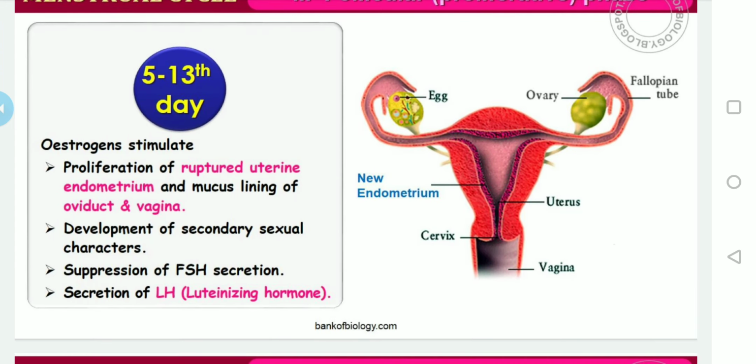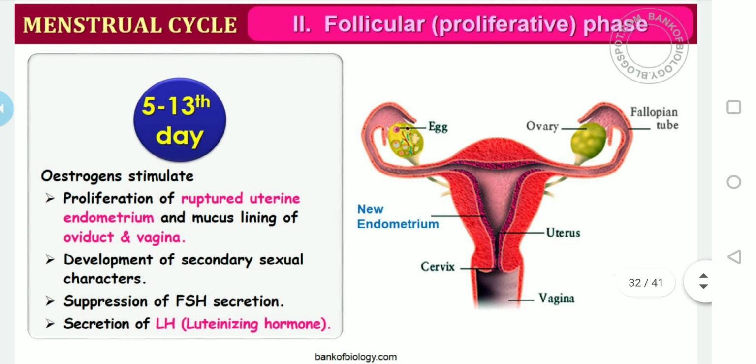Then what about estrogen? This estrogen stimulates the proliferation of the ruptured uterine endometrium, and the mucous lining of the oviduct and vagina, and also the development of secondary sexual characters. This is very important. And it suppresses FSH secretion, that is, the secretion of luteinizing hormone.